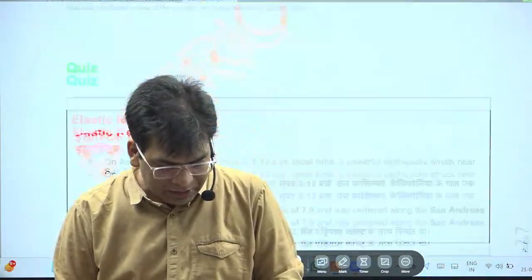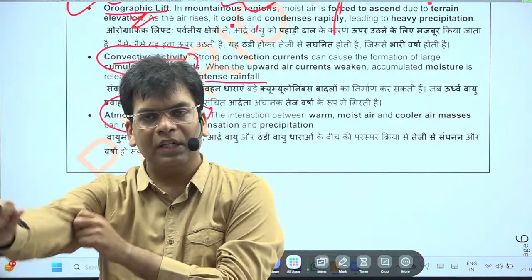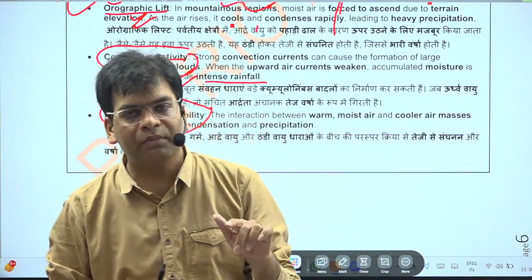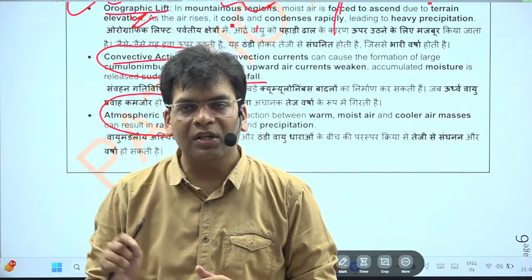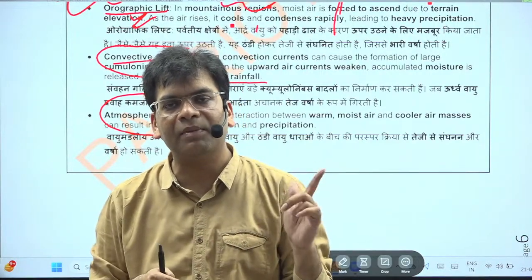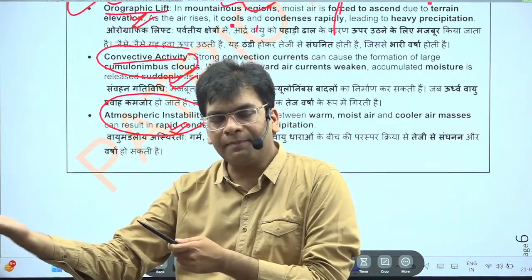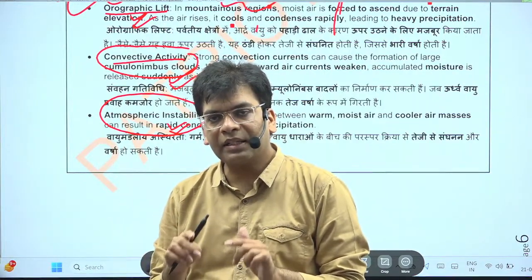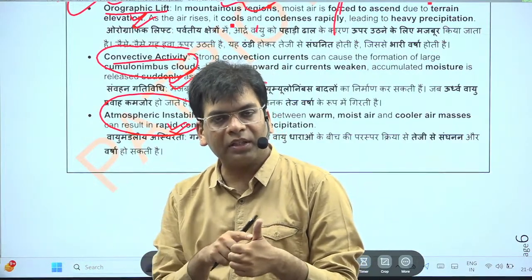The next concept is the flash flood. A flash flood could be the result of flood conditions. Normally, whenever you see in the city area, due to congestion, due to water logging, due to congestion in the water drainage bodies, there will be flooding conditions if there is high intensity rainfall. So a cloudburst can result in what? A flash flood. A flash flood is the condition in which in a very small time there will be flood conditions. It could be the cloudburst.